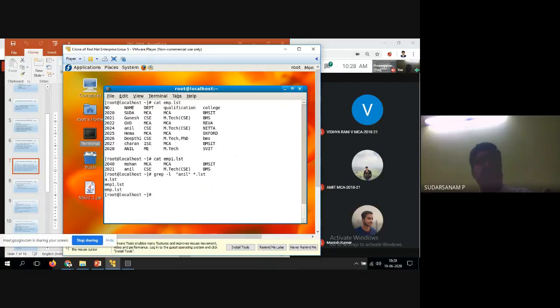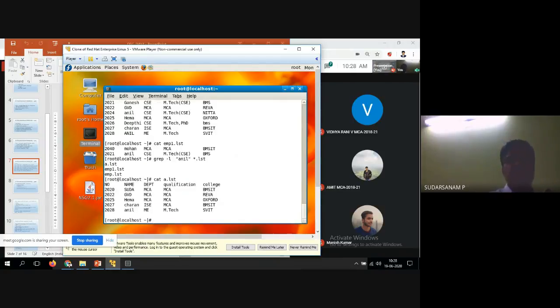I didn't display cat a.lst also. One more file is also available, a.lst. See, here also one is available, and that name is nothing but Anil. So Anil is nothing but 2028 ME MTech SVIT. So one more file I have created for some other purpose. So there also it is displayed.